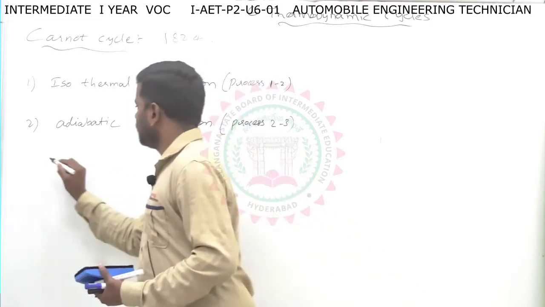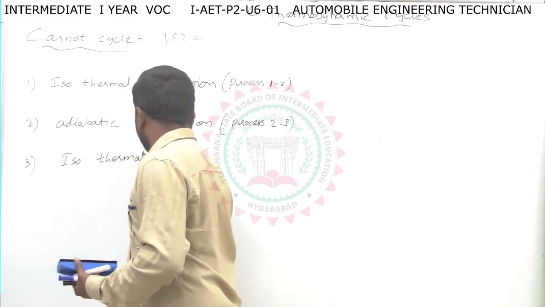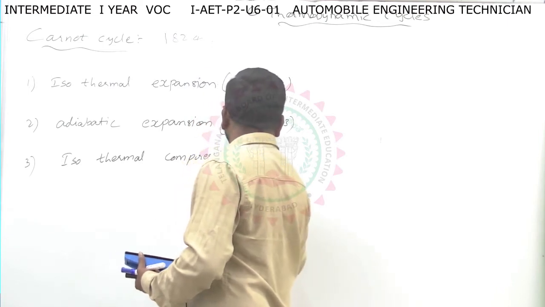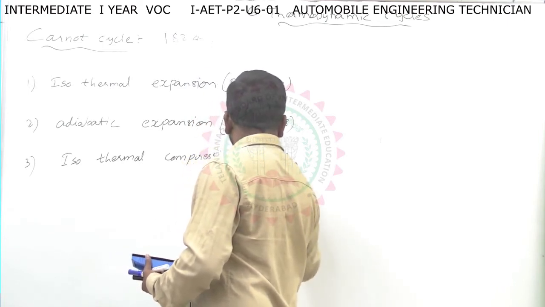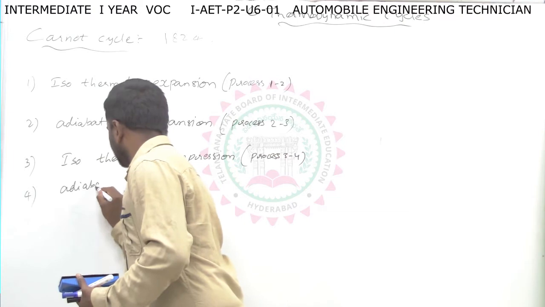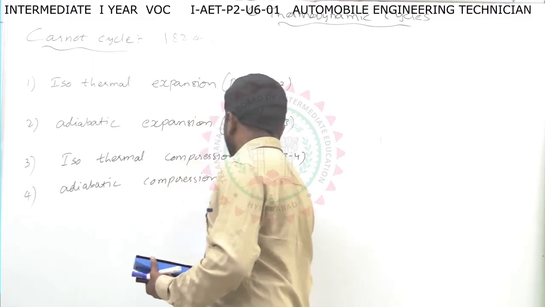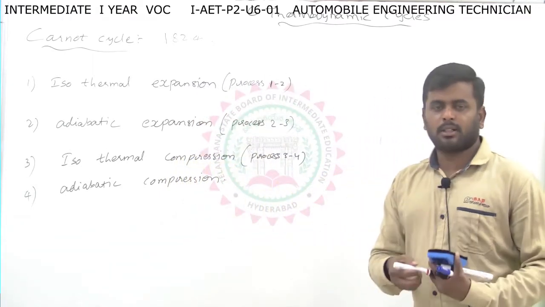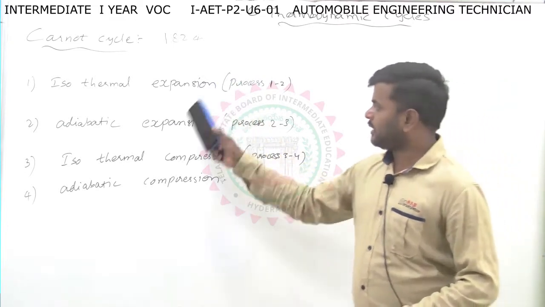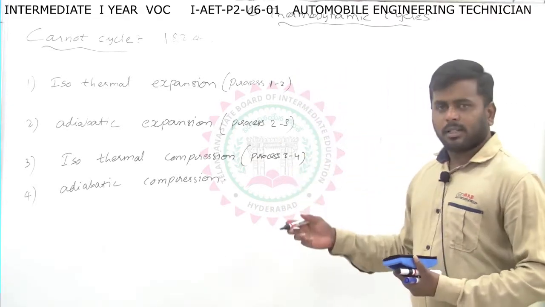The third one is isothermal compression, process 3 to 4. The last and final process is adiabatic compression. The Carnot cycle is the ideal cycle and it is a reversible cycle, so all these are reversible processes. We will discuss isothermal expansion and adiabatic expansion one by one.